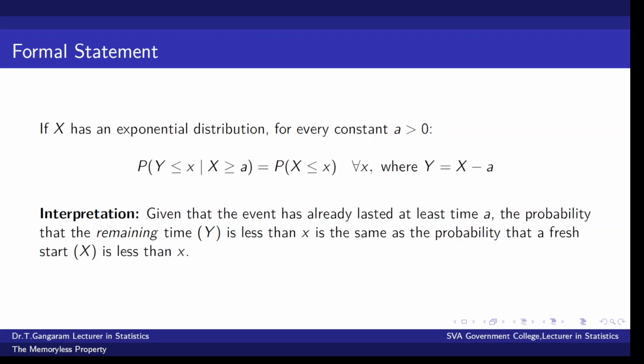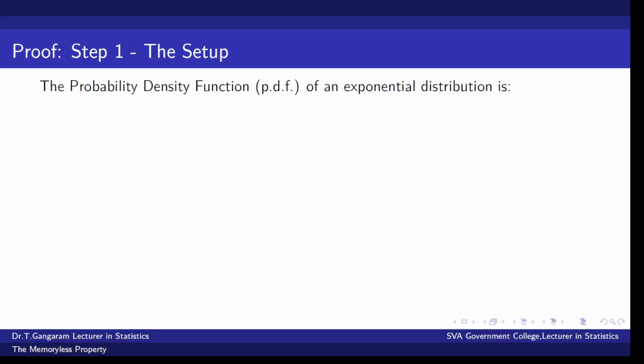The interpretation is, given that the event has already lasted at least time a, the probability that the remaining time Y is less than x is the same as the probability that a fresh start X is less than x.